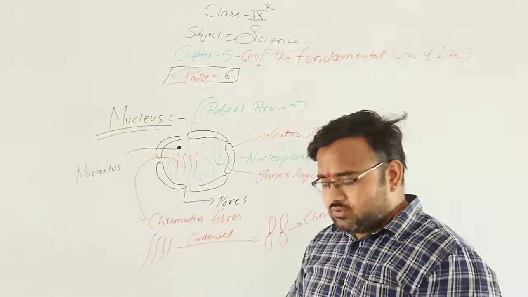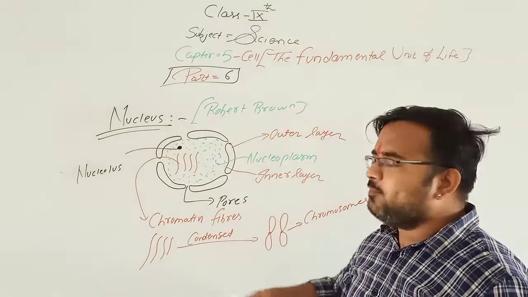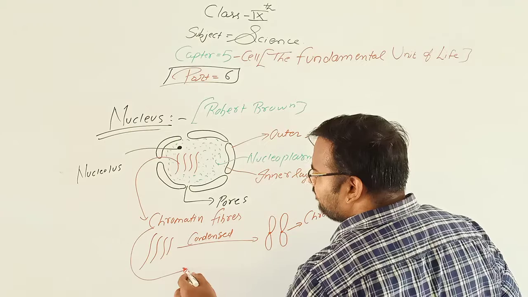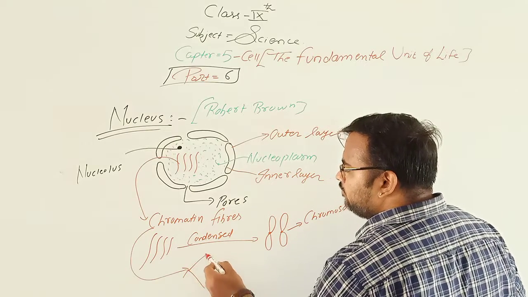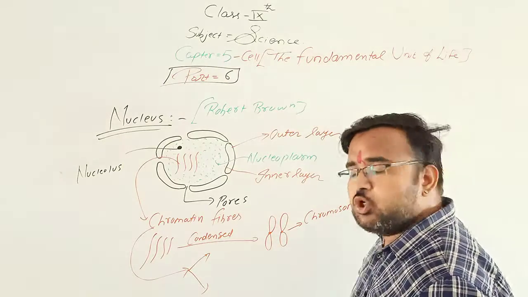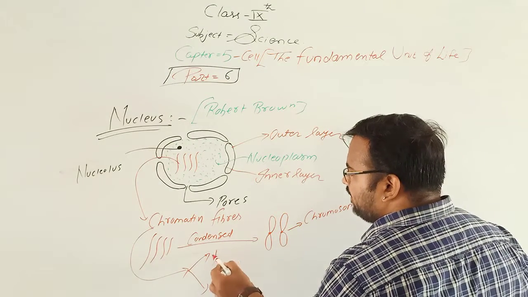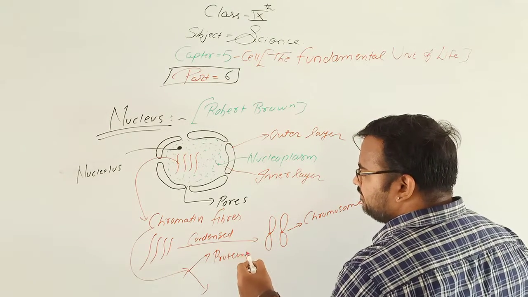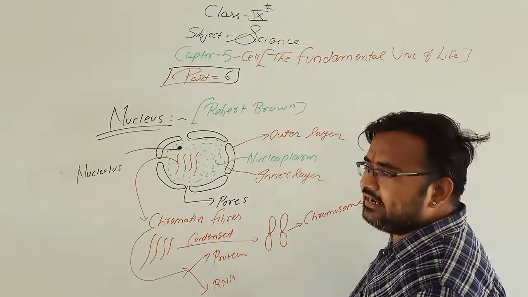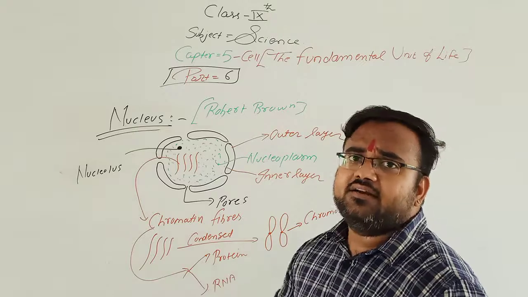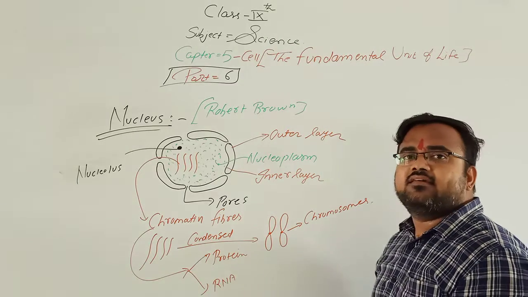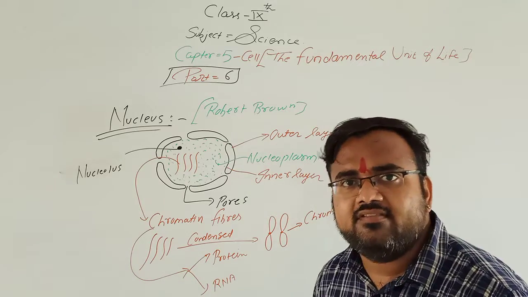Now the question is, what material are chromatin fibers made up of? The chromatin fibers are made up of two materials, that is protein and RNA. Protein and RNA. Clear? Now what is RNA? This carries the genetic information.